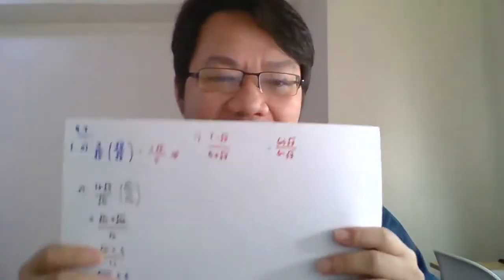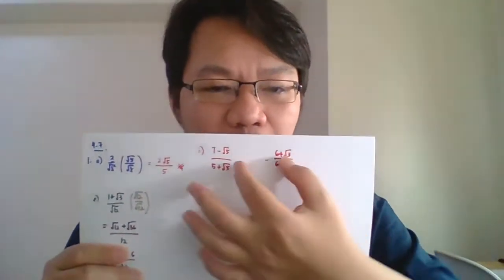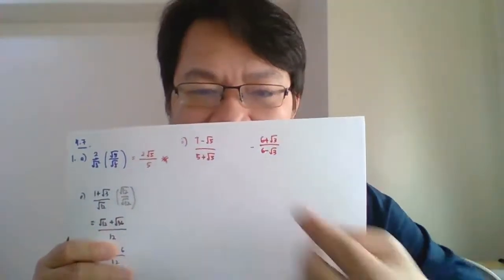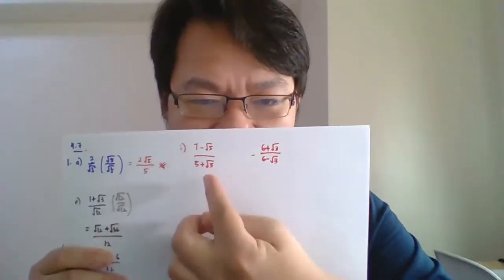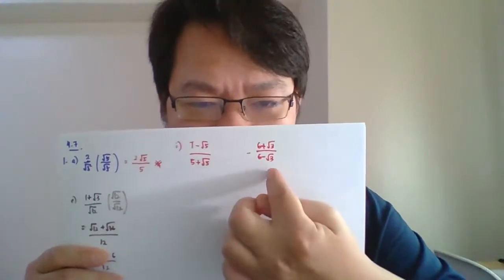Alright, so the red pen. Question I: 7 minus sert 5 over by 5 plus sert 5, minus 6 plus 3 over by 6 minus 3. Okay guys, for question I, you see here, I put some gap here. Why? Because actually the question is this fraction minus this, right?